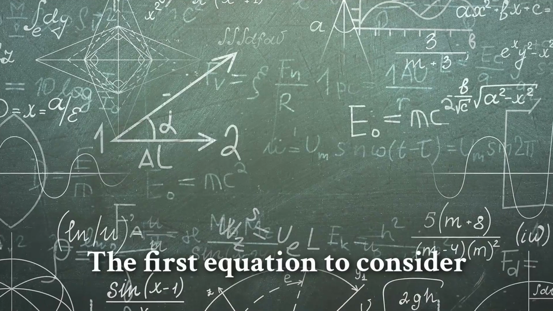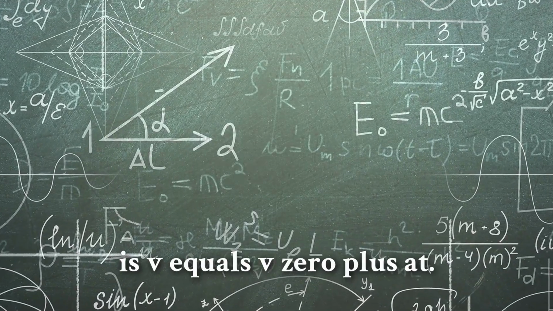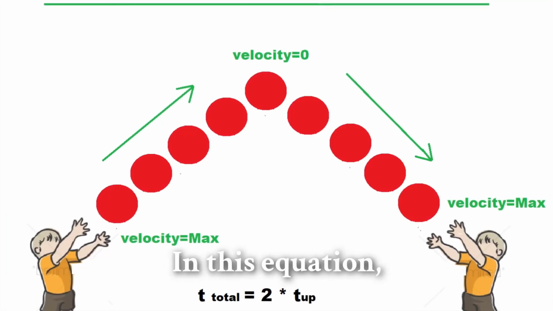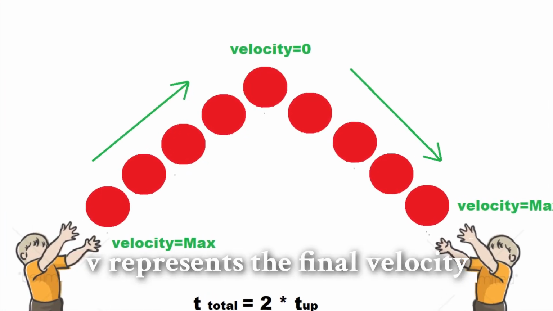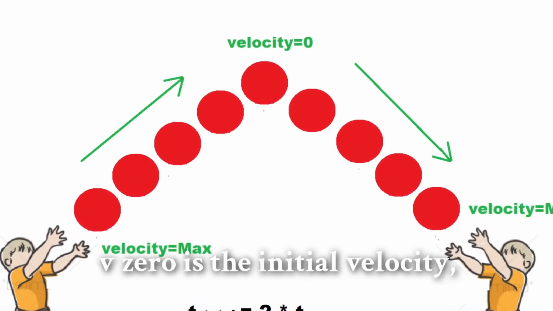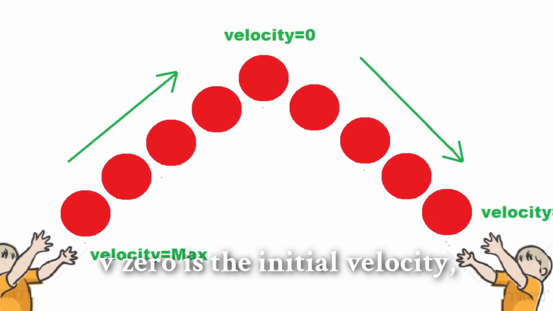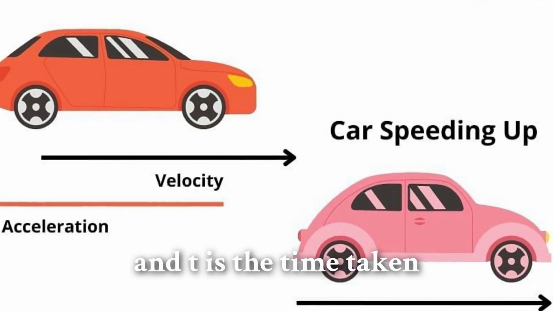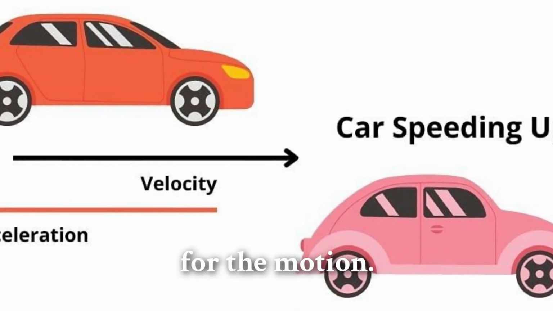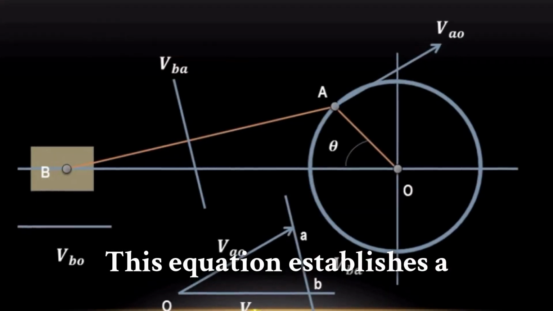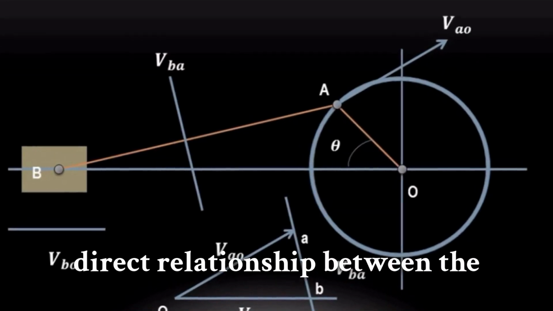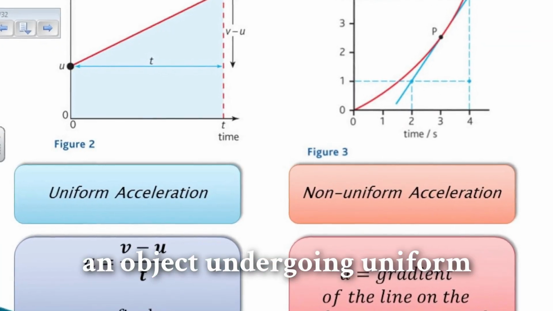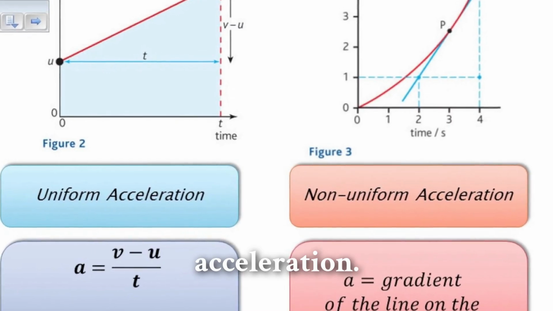The first equation to consider is v equals v0 plus at. In this equation, v represents the final velocity of the object. v0 is the initial velocity, a is the constant acceleration, and t is the time taken for the motion. This equation establishes a direct relationship between the initial and final velocities of an object undergoing uniform acceleration.